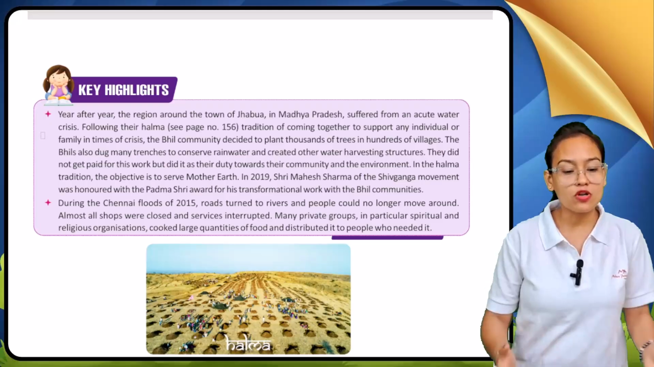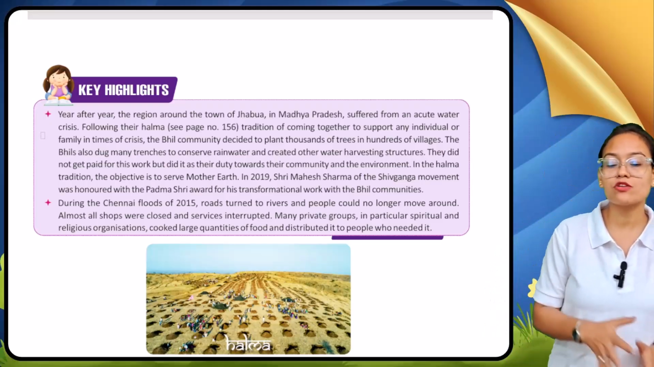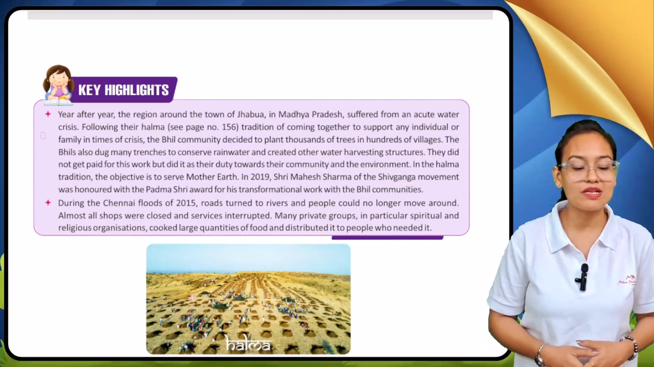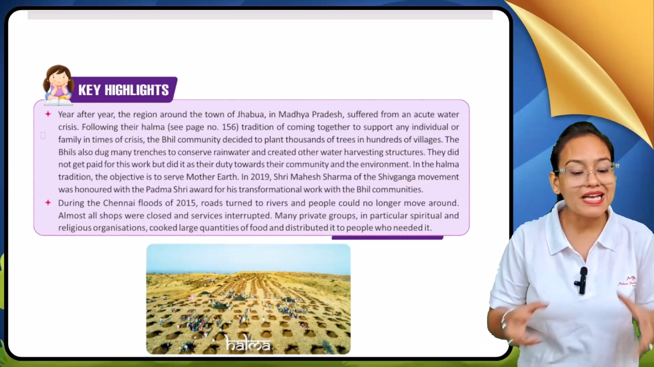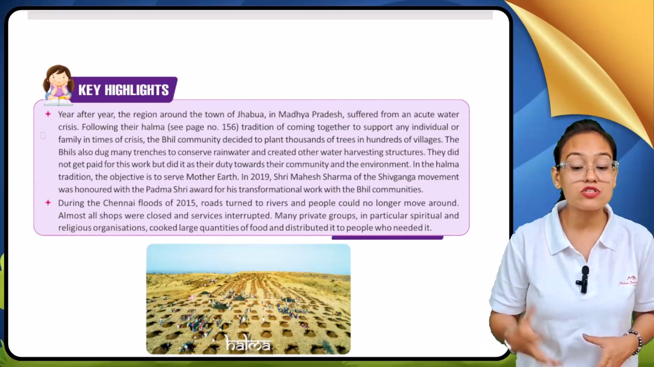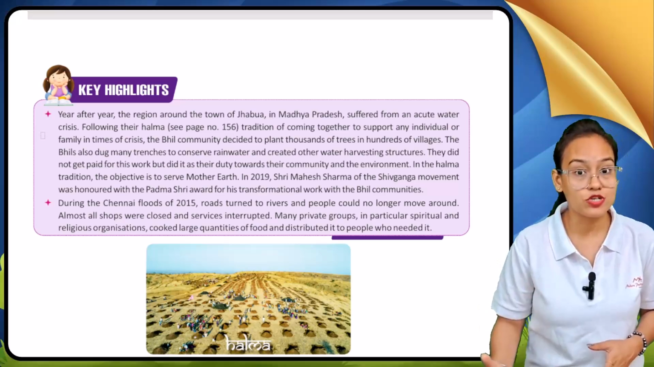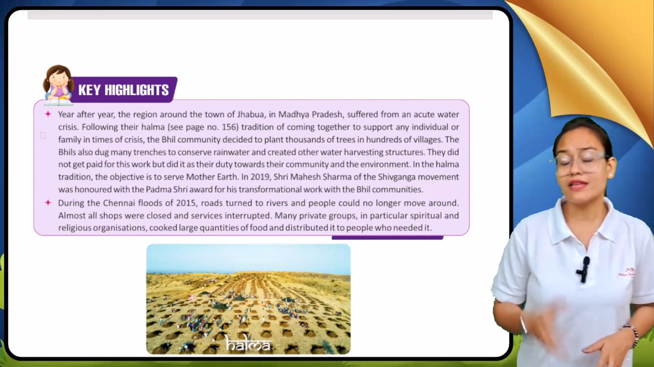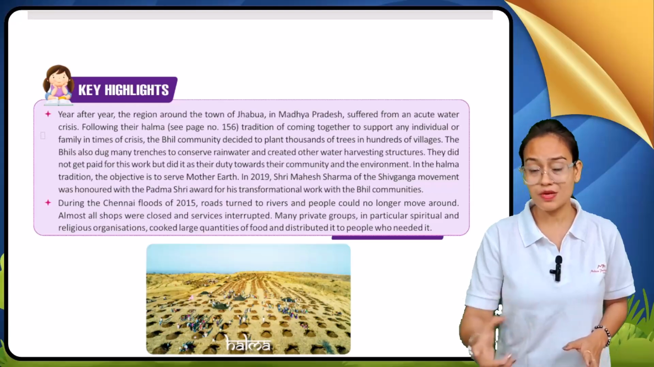So, following the Halma tradition of coming together to support any individual or family in times of crisis, the Bhil community decided to plant thousands of trees in hundreds of villages. Now see, there is a town located in Jhabua, Madhya Pradesh.